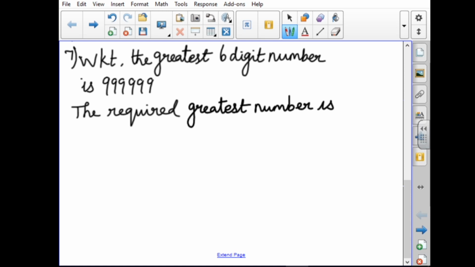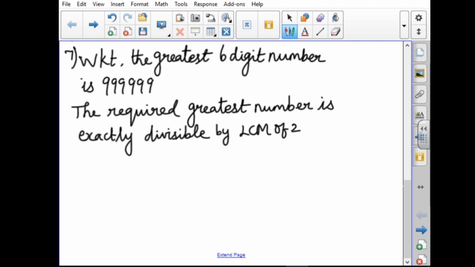The required greatest number is exactly divisible by these numbers, that is, it is divisible by the LCM of the given numbers 24, 15 and 36. So we want to find the LCM of these numbers.